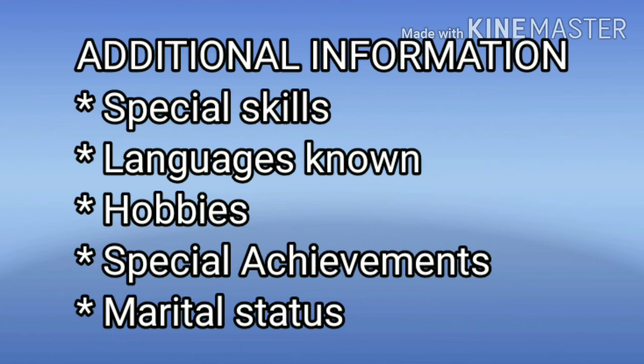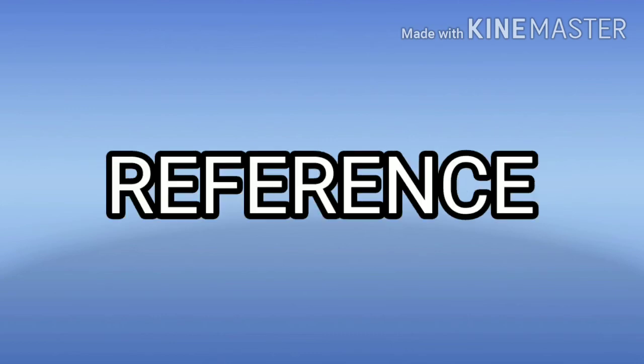So any special skills of the candidate, languages known for reading, writing and speaking, hobbies, any special achievements or awards, and the marital status can be given under this additional information. Then the next detail that can be included in the biodata is the expected salary. Salary expected can also be included. And the last or the seventh detail that you have to include is reference.